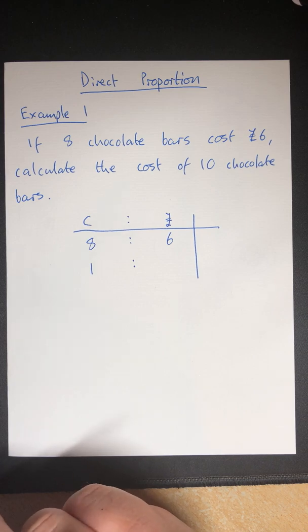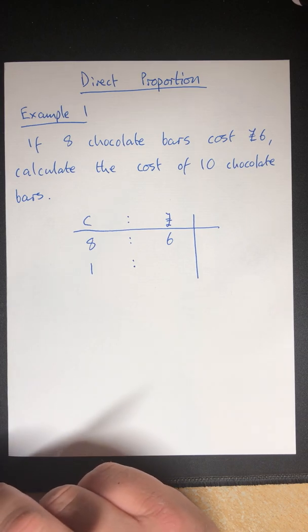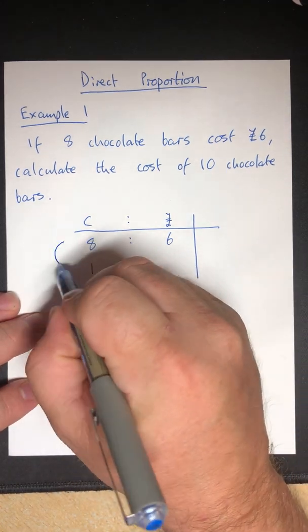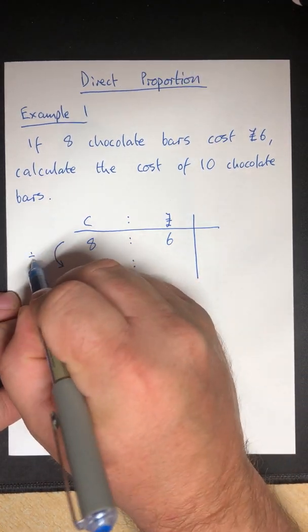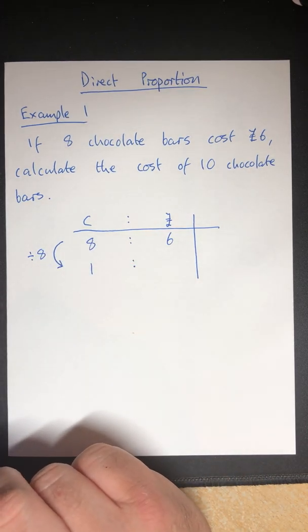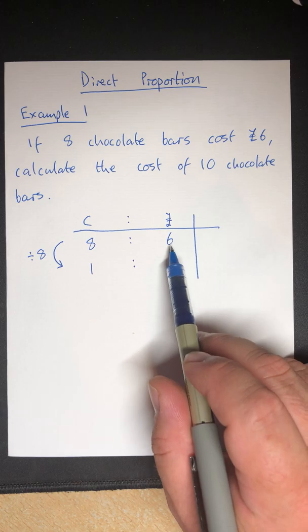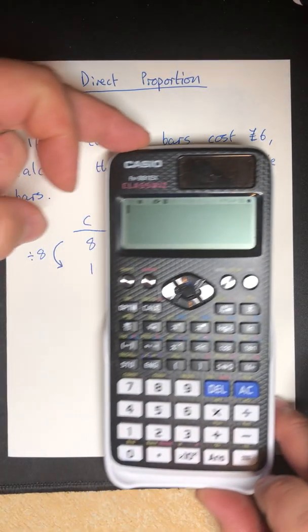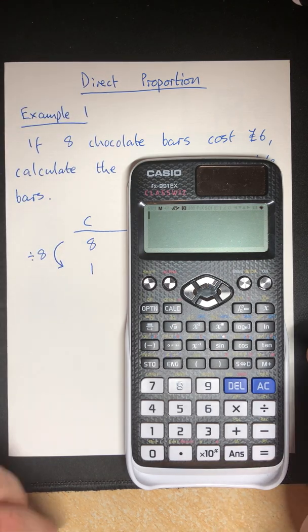I'm going to go down to 1, and then I'm going to go back up to the amount that I want. So I can see here that my first step is to divide by 8. I've got 8, I want 1, so I'm going to divide by 8. And as long as I do the same thing with the value, the cost, we're all good. We've got the same ratio or proportion again.